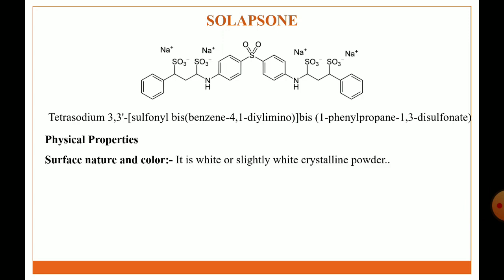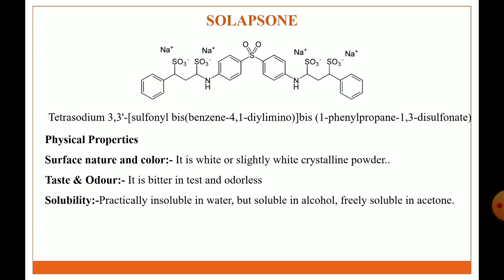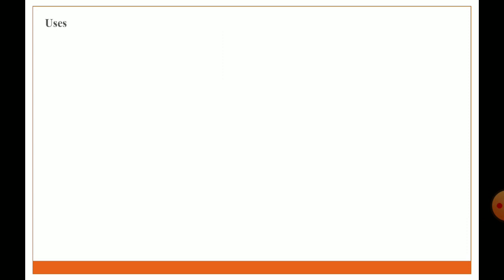Physical properties: it is a white or slightly white crystalline powder. Taste and odor: it is bitter in taste and odorless. Solubility: practically insoluble in water but soluble in alcohol and freely soluble in acetone. Storage: it is stored in a tightly closed light resistant container. Uses: it is used in the treatment of leprosy.